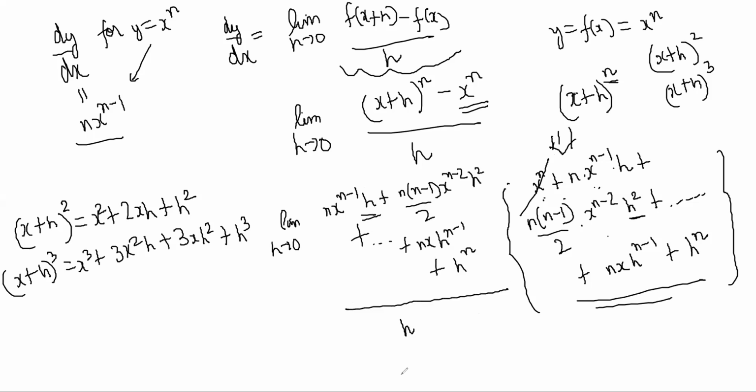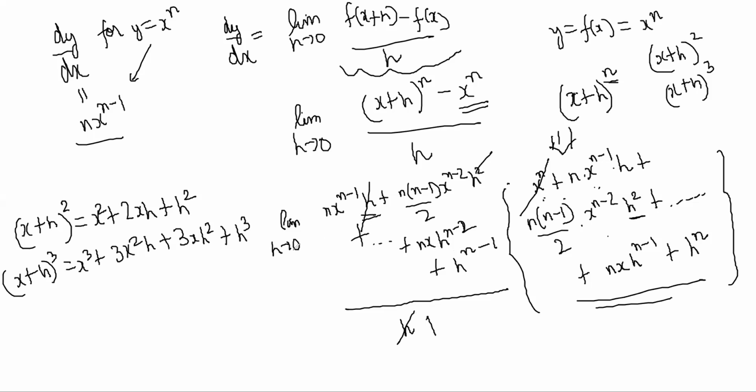Right now directly you cannot put h equal to 0 here, because the denominator will become 0. So I'll cancel this h. Every term has an h, so the denominator has become 1.